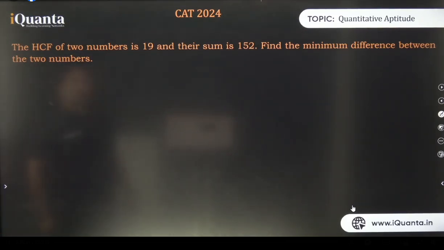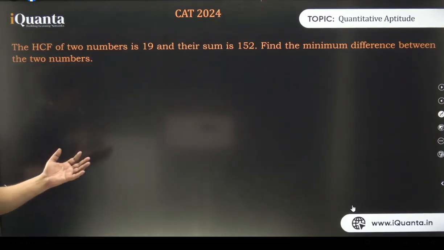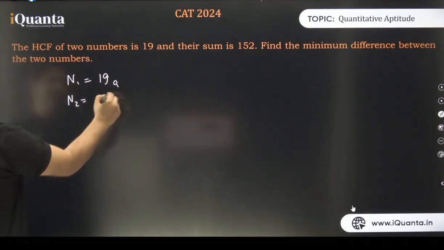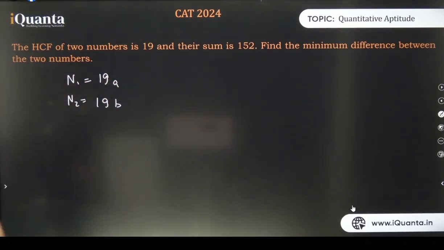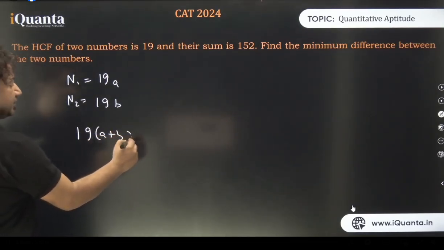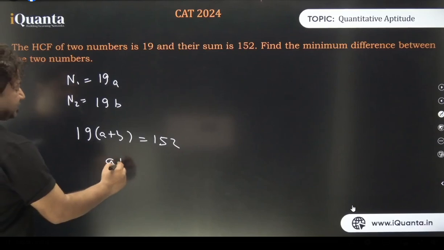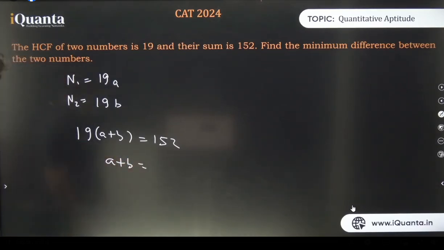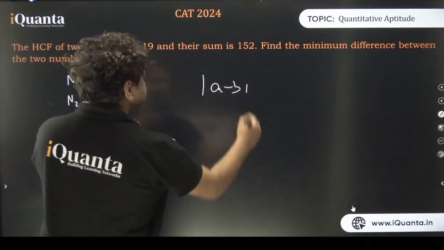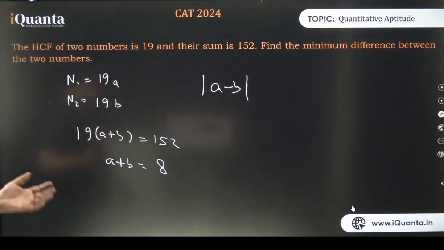Vishnu says 2. Two numbers. What can be those two numbers? Can they be 19a and 19b? Yes or no? Right? And their sum, that is 19 times a plus b, is 152, which further means a plus b is 8. A plus b is 8. We have to minimize mod of a minus b, make it as close as possible.